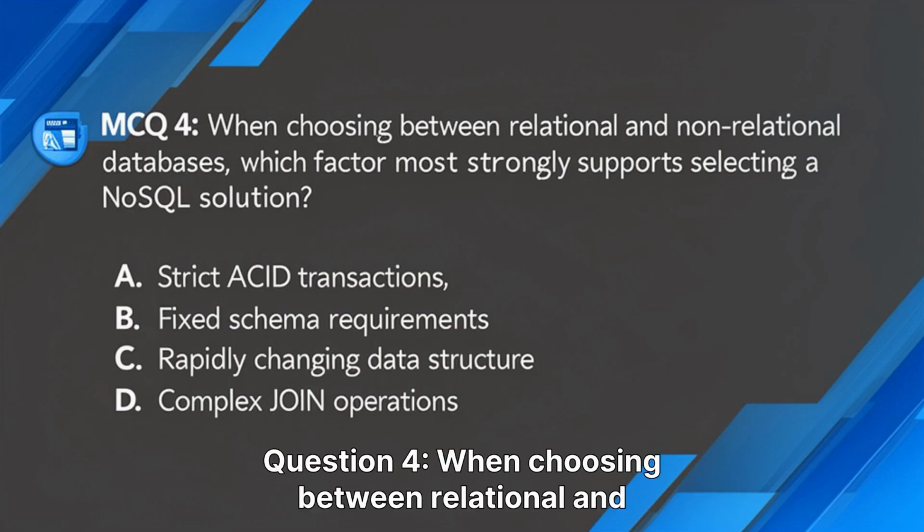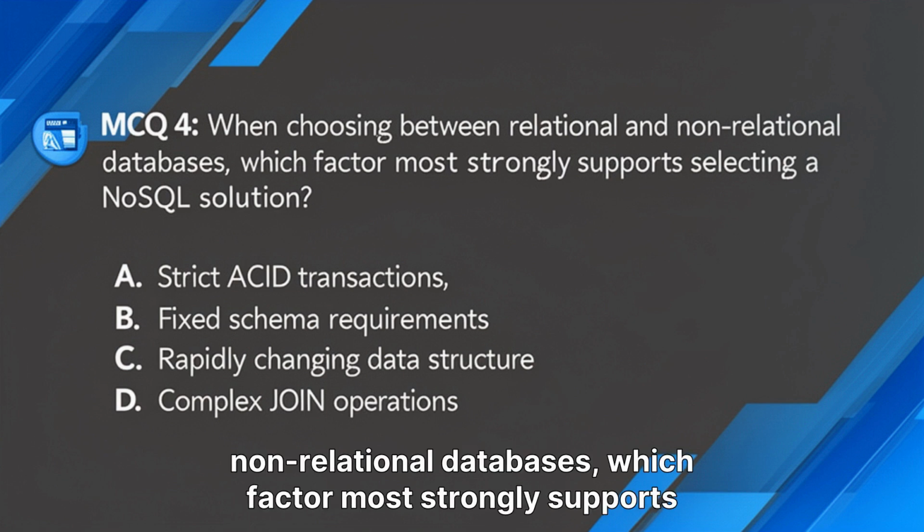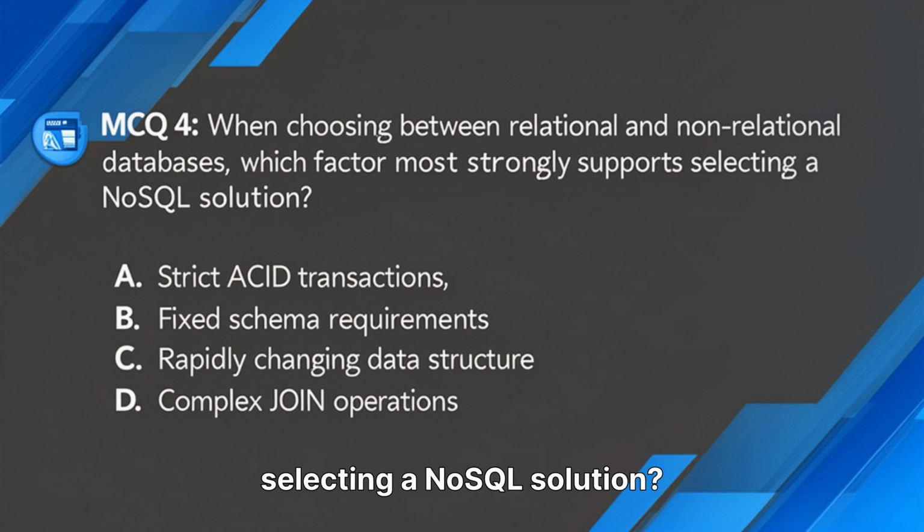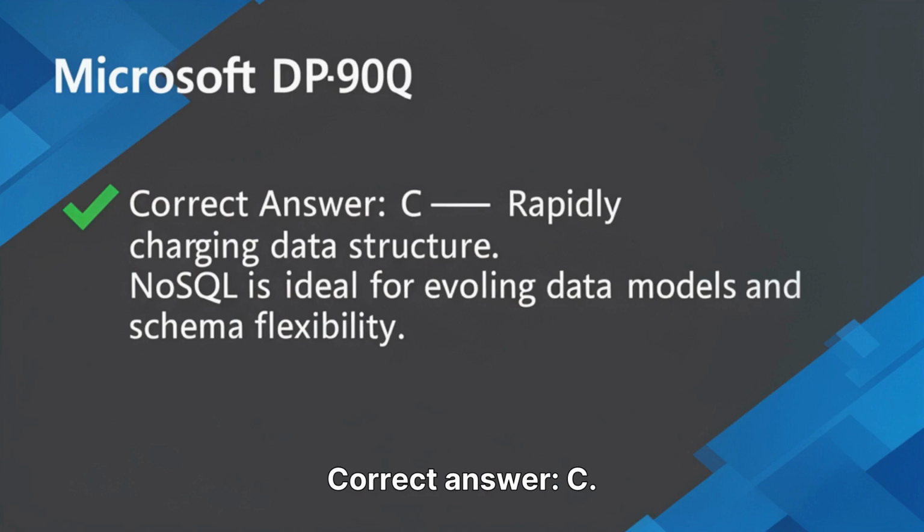Question 4. When choosing between relational and non-relational databases, which factor most strongly supports selecting a NoSQL solution? A. Strict ACID transactions. B. Fixed schema requirements. C. Rapidly changing data structure. D. Complex join operations. Think carefully. Correct answer, C. NoSQL is ideal when your data model evolves frequently. ACID and fixed schemas are traits of relational systems.